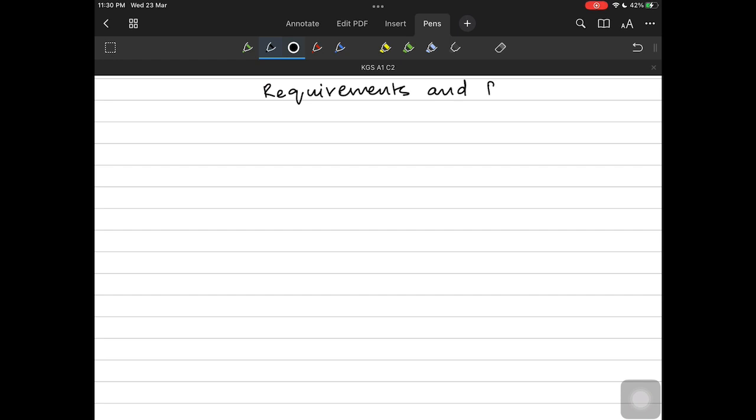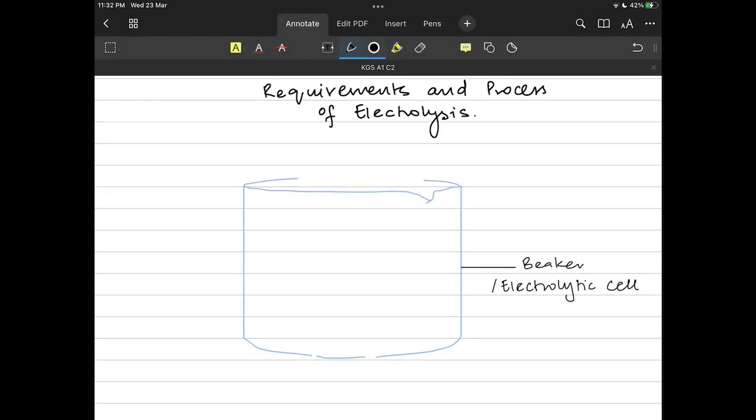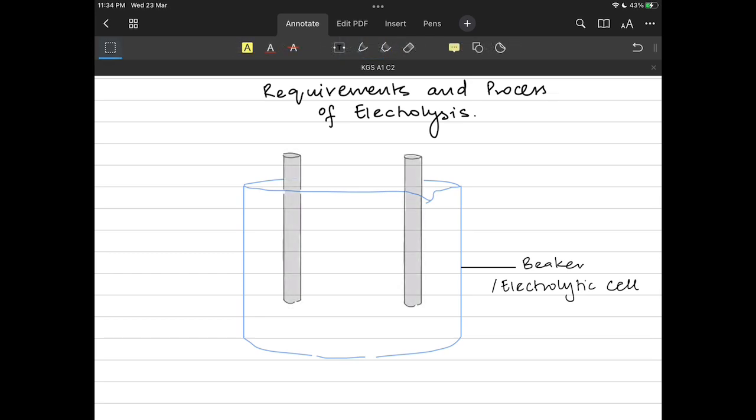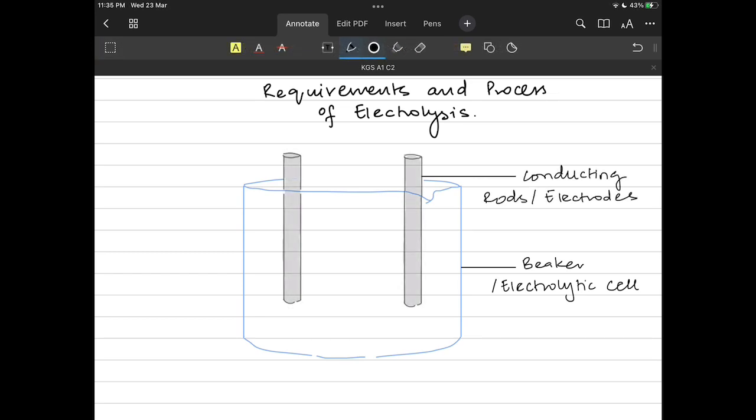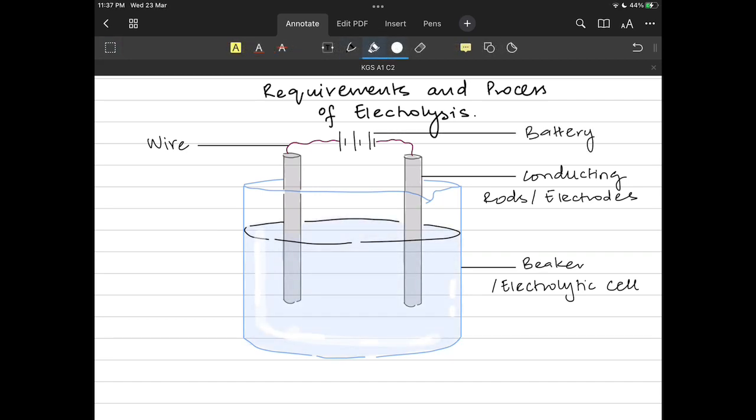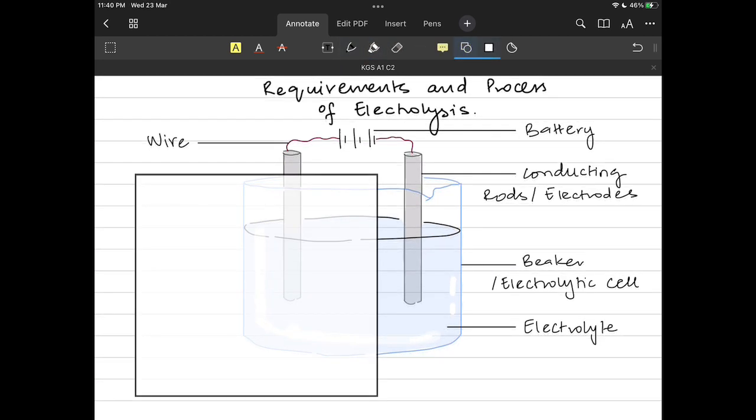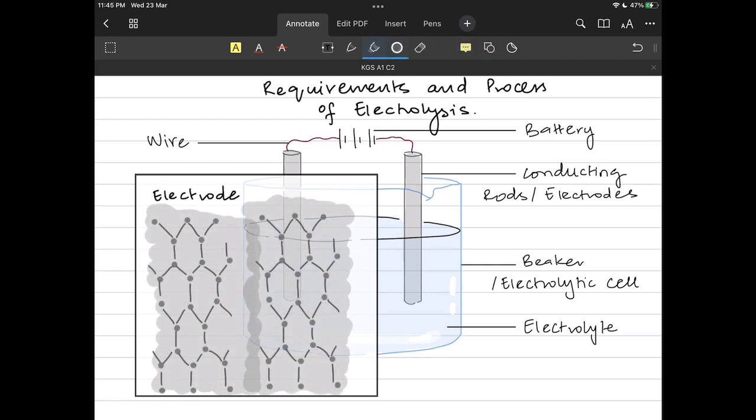Let's jump to the requirements and the basic process of electrolysis, so we know what we need. First we need a container, which is the electrolytic cell. We need two conductors, which are known as the electrodes. They are both connected with a wire and a battery. It's generally copper wire and a battery, which obviously has a positive and negative terminal. One of the most important things is the solution or the molten electrolyte.